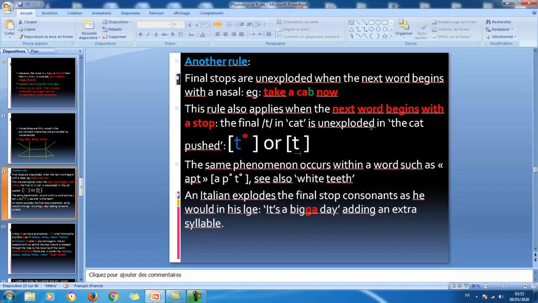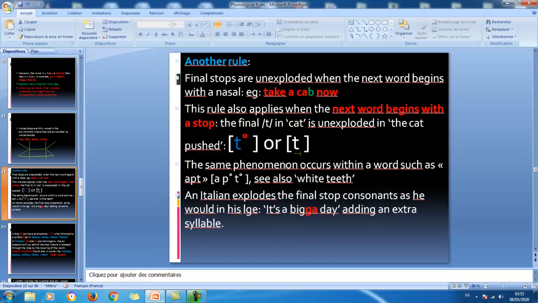For example, here we have got "the cat pushed". So the final sound is T, the voiceless stop T. And "pushed" begins with, if you like, the voiceless stop, which is P. So in this context, when we have got a stop followed by another stop, the first one is unexploded. The air does not go through the mouth. It does not take the form of an explosion here. So this is the symbol for it, and this is another symbol for it. Both of them mean the same thing.